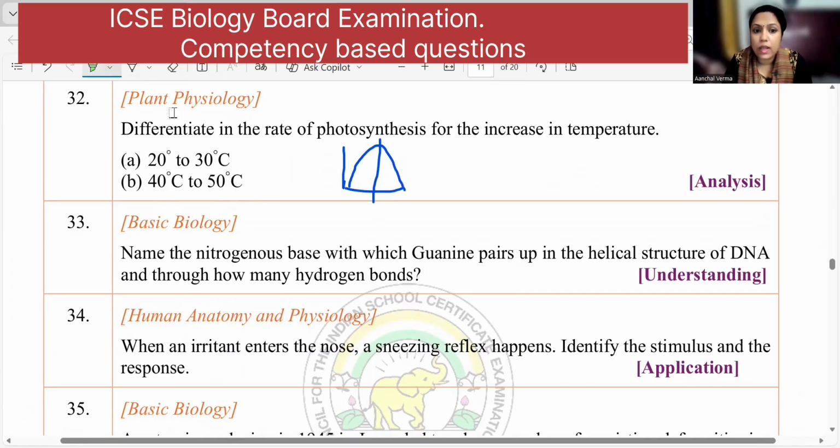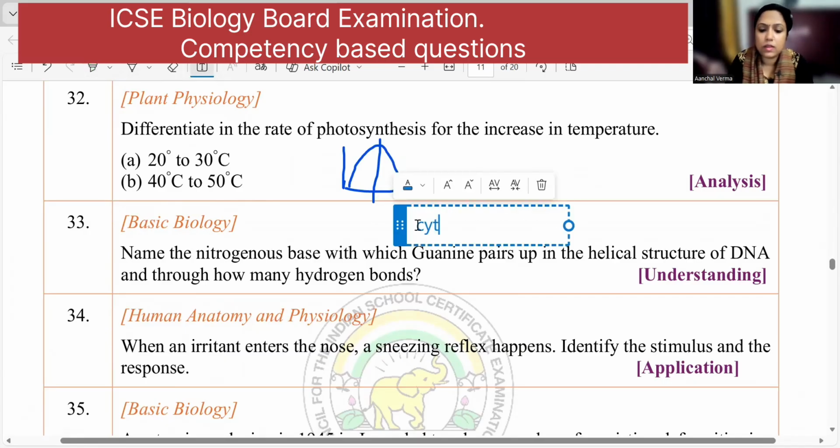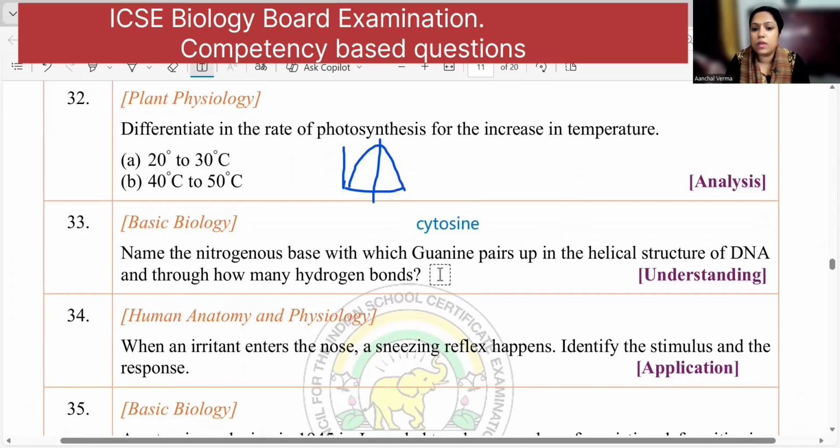Okay, next one. Name the nitrogenous base with which guanine pairs. The guanine pairs with cytosine. Cytosine, right? In the helical structure of DNA. And how many bonds are formed? Triple bonds. 3 bonds. Correct? That is G triple bond C.